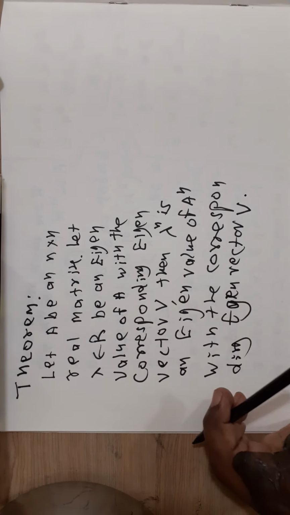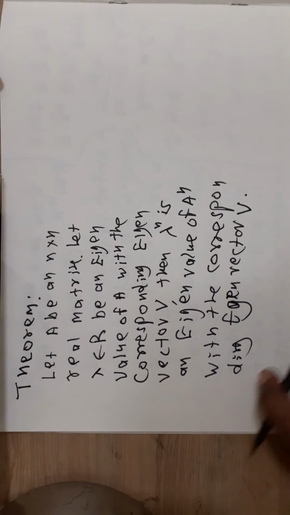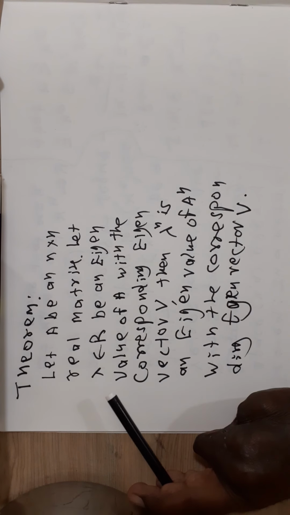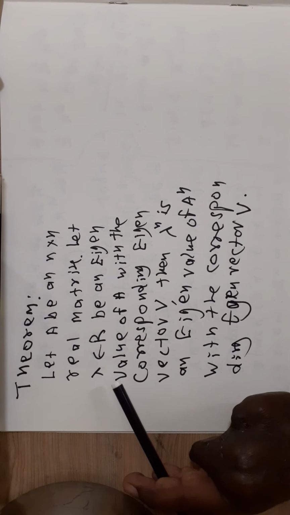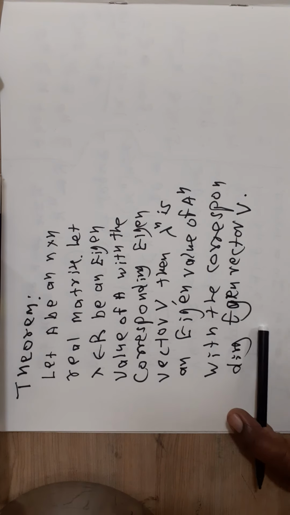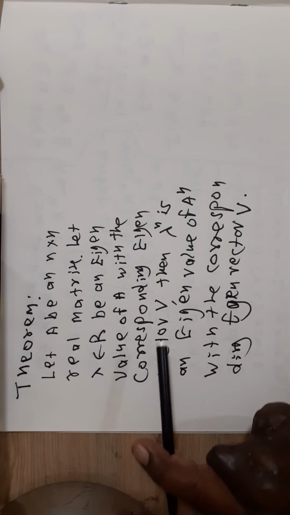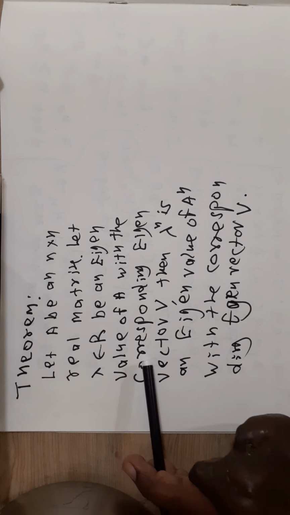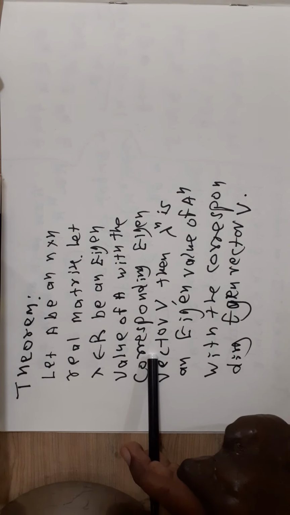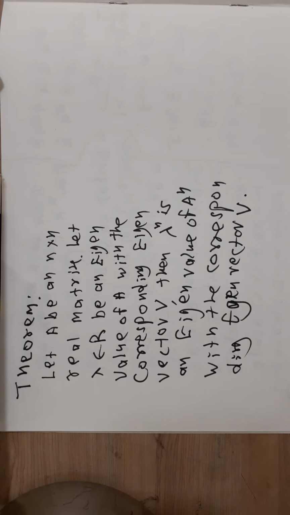See this theorem. Let A be an n by n real matrix. Let lambda belong to R be an eigenvalue of A with the corresponding eigenvector V. Then lambda raised to n is an eigenvalue of A raised to n with the corresponding eigenvector V.